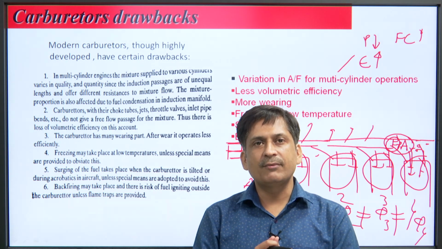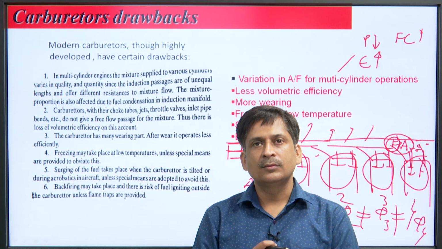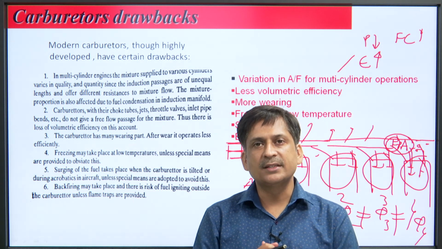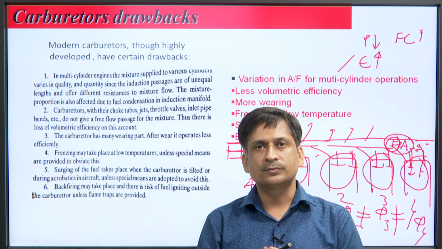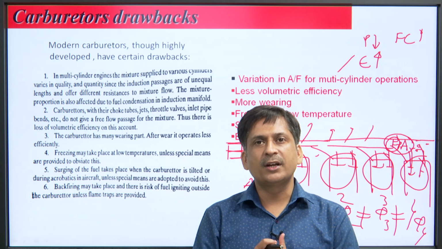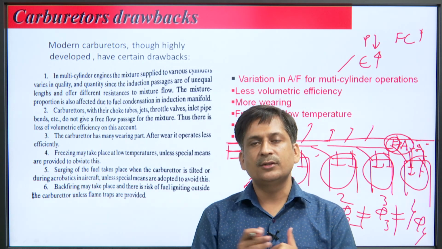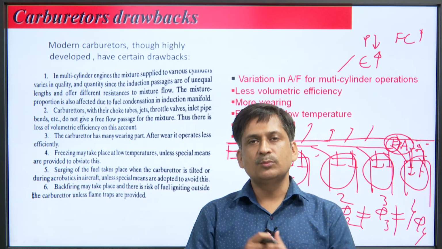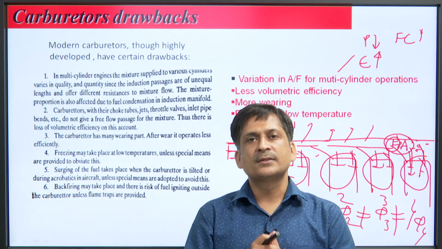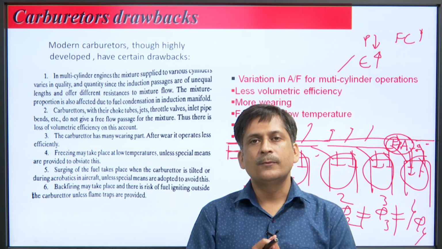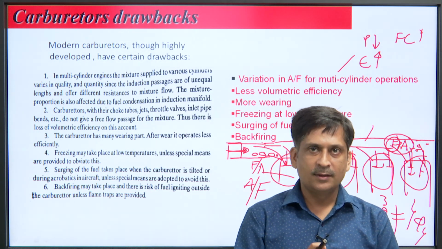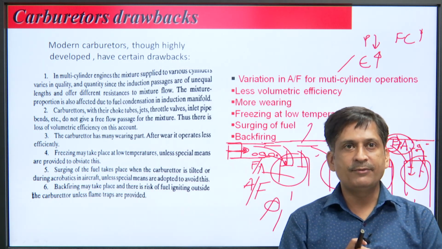The volumetric efficiency is lower if you use the carburetor in multi cylinder or single cylinder, but the loss is more in multi cylinder: as you increase the number of cylinders, the passage length increases and there are more restrictions. So, this is the second drawback, less volumetric efficiency.